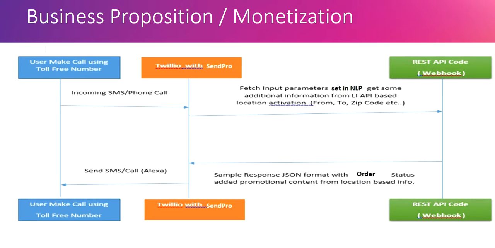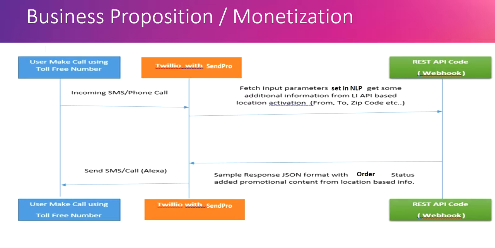For my demo, the way I am working is that Twilio supports a few kinds of keywords. If you want to send as voice, then we need to provide voice. If you want to send as SMS, the expected word should be text, and for video it should be video. It also expects a few parameters. For example, if I need to find the order status, then I need to pass the order status ID.